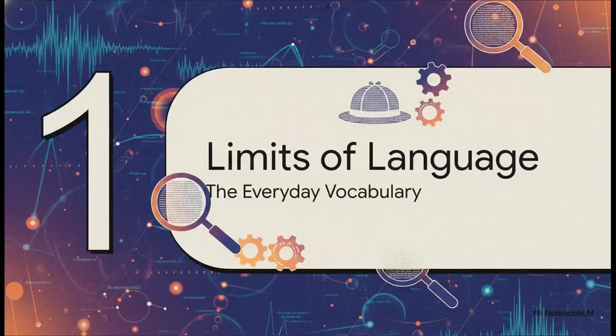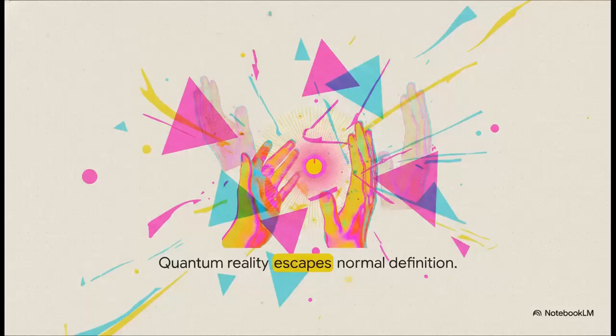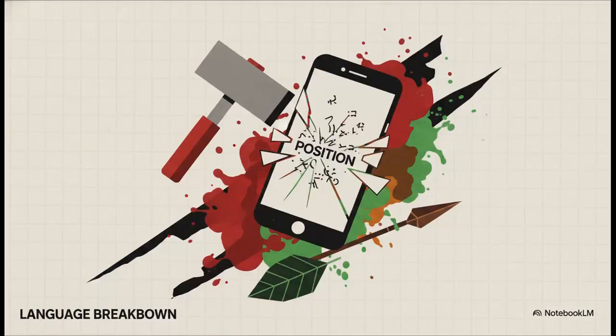Which brings us to our first main point, the shortcoming of everyday language. We're going to play the role of philosophical detectives here. Now, what's really interesting to think about is how quantum reality completely escapes our normal, clear-cut definitions. It's so abstract. When you try to hold a quantum particle in your mind using normal words, it just slips right through your fingers, kind of like trying to grab hold of pure light. It just doesn't work. Let's break down exactly why this happens.